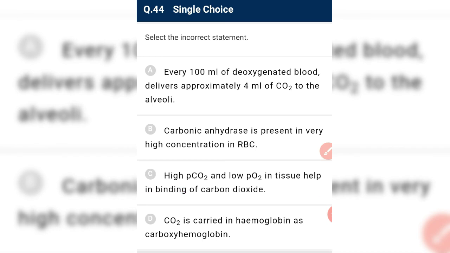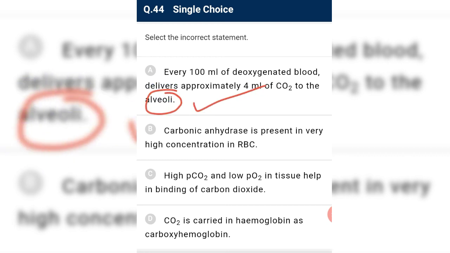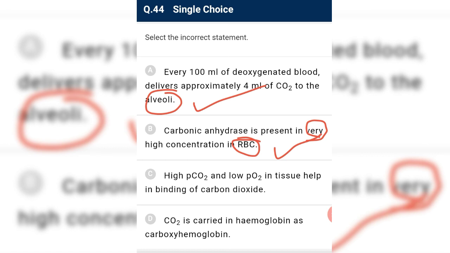Every 100 ml of deoxygenated blood delivers approximately 4 ml of CO2 to the alveoli. It is absolutely correct. Carbonic anhydrase is present in very high concentration in the RBC. Yes. High PCO2 and low PO2 in the tissue help in binding of carbon dioxide.